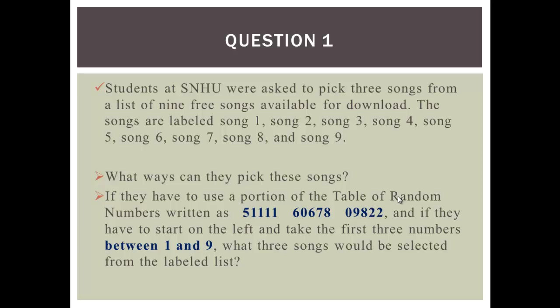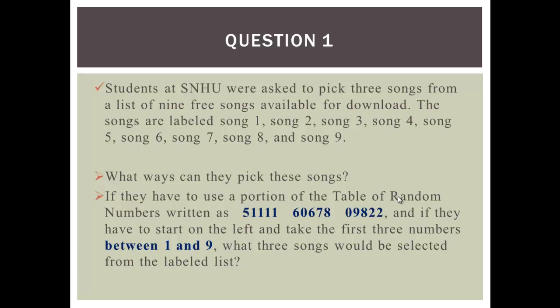Close your eyes again, pick another one, maybe Song 1. Throw it out. That's it. You've picked up 3 songs. Another way you can do this is to use a table of random numbers. That's the second way you can do it, and that's the next thing they asked us to do. Then you can also use technology to do this. So, 3 ways you can do it.